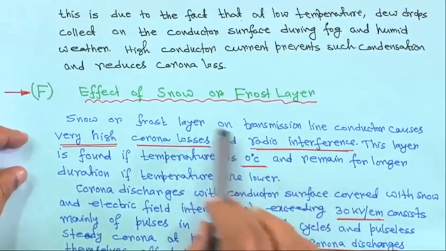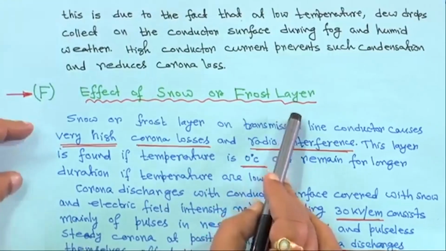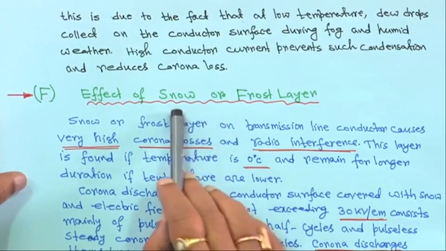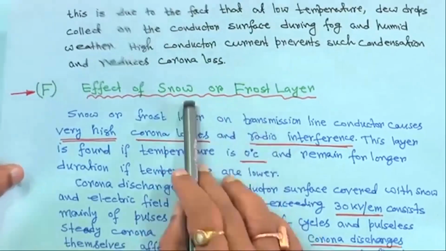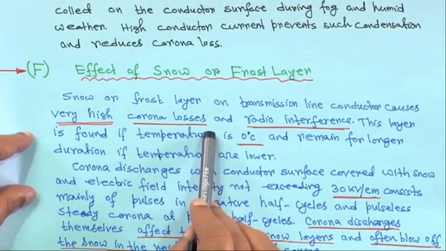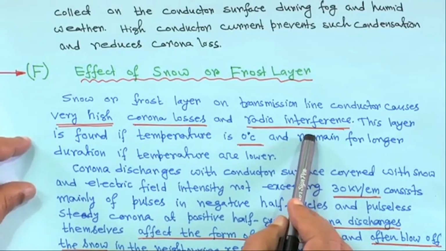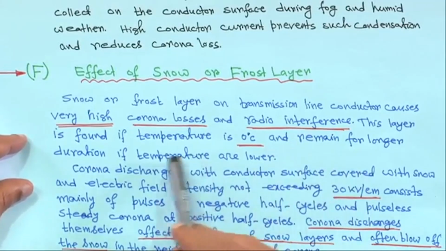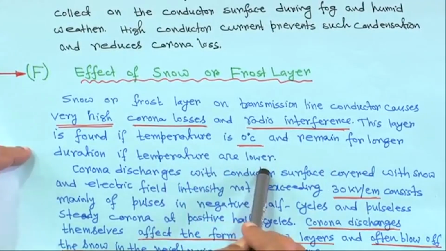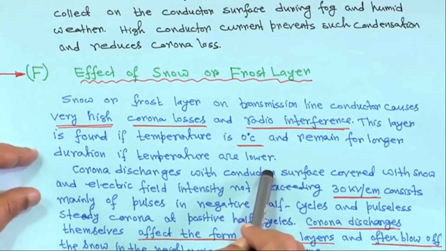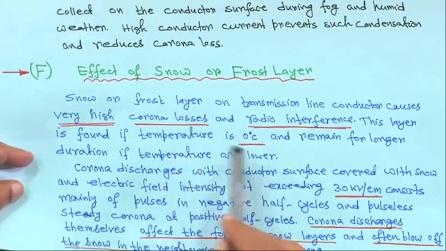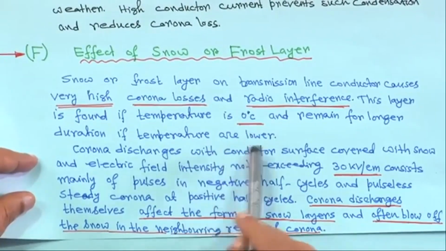Then another thing is the effect of snow or frost layer, particularly on the mountain side, in hilly areas. Snow or frost layer on a transmission line conductor causes very high corona losses and of course radio interference. This layer is found if temperature is 0 degree centigrade, and remains for longer duration if temperatures are lower. I mean, if it is 0 degree or below, that is minus temperature in hilly areas, which is very common, you will see that snow or frost layer will be there on the conductor,